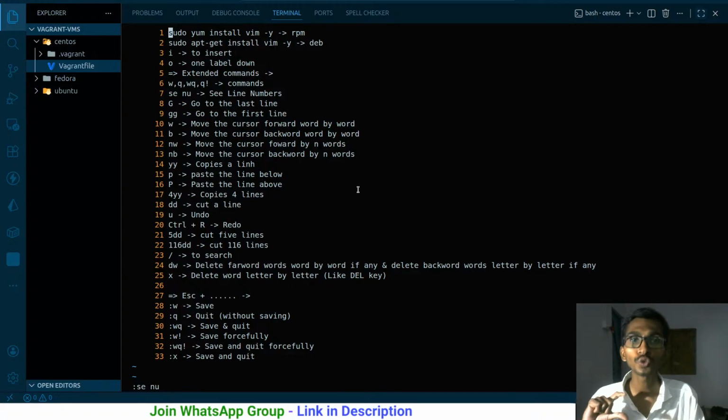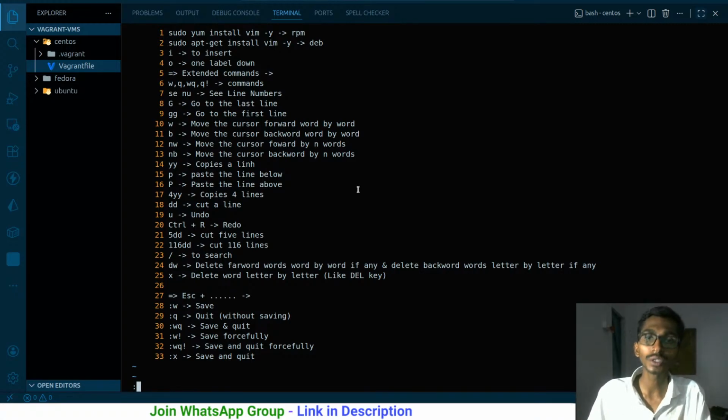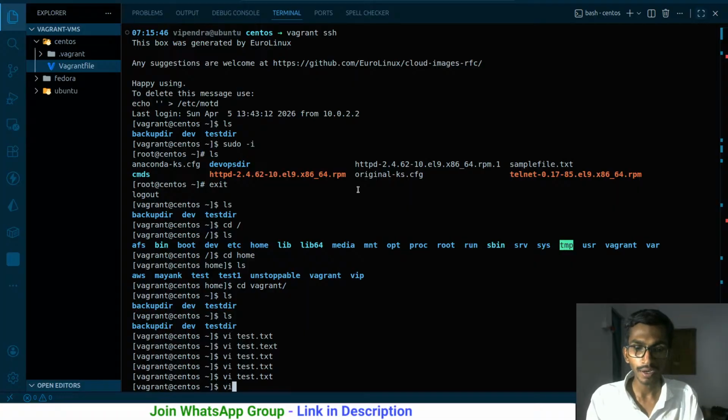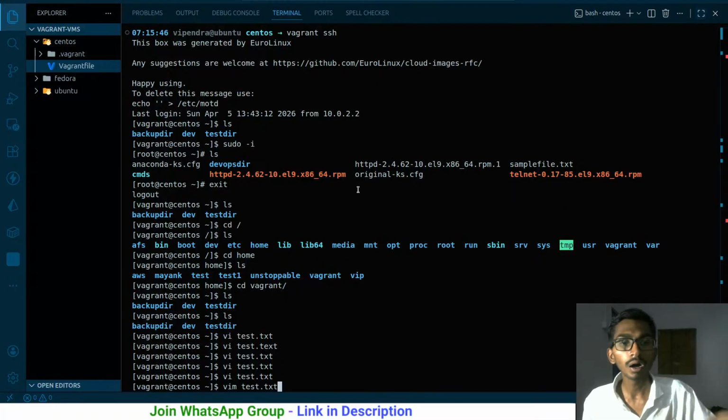If we want to use the Vim editor, we will have to open this particular file using Vim. We have opened it using VI, but we have to open it using Vim. So let's talk about that. Let me exit it quickly. So instead of using VI, I'm going to use Vim test.txt. There's a little difference. VI is the normal command text editor. Vim is just a little bit improved one. That simply means you will be getting a better experience over there. And let's see what's the difference.